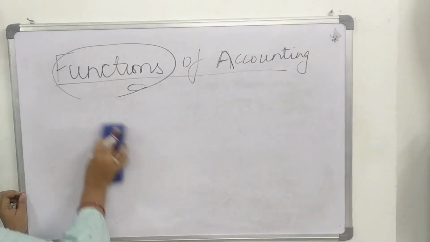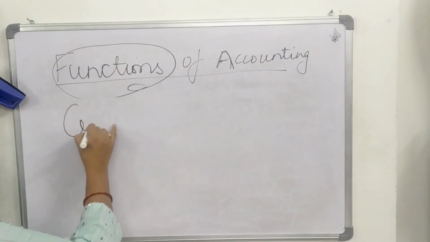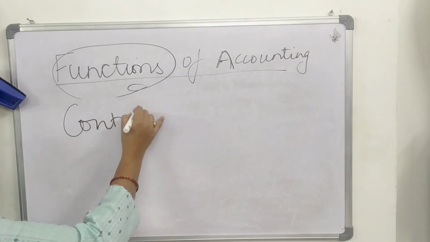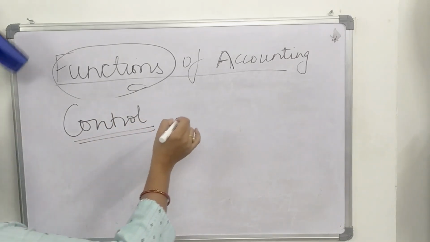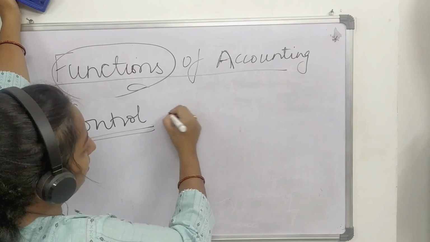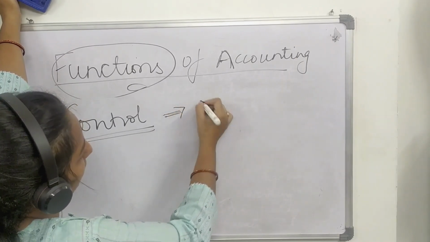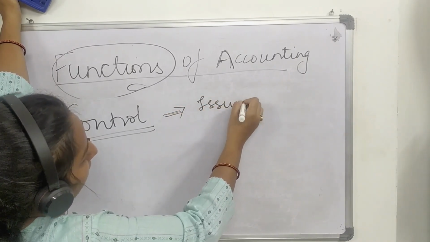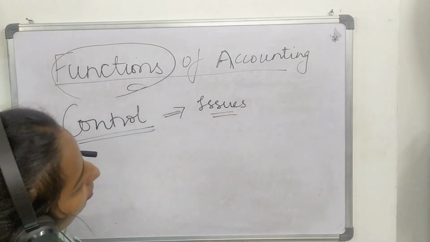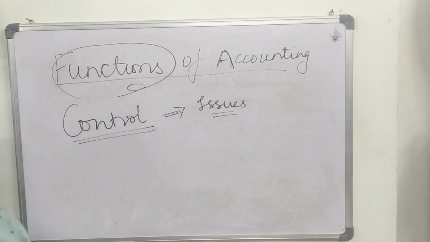Now, the next function is control. Once we get to know after comparison what are the issues that are coming up in an organization, we can handle them in a proper manner.